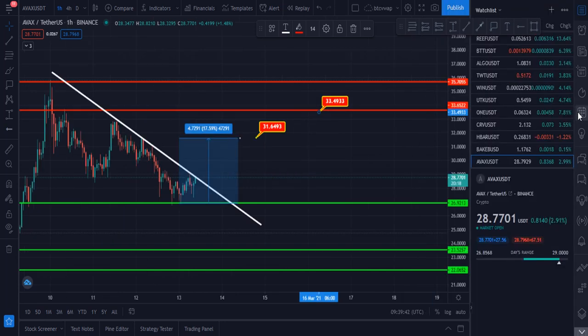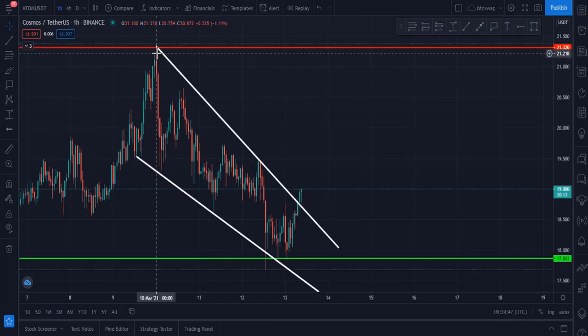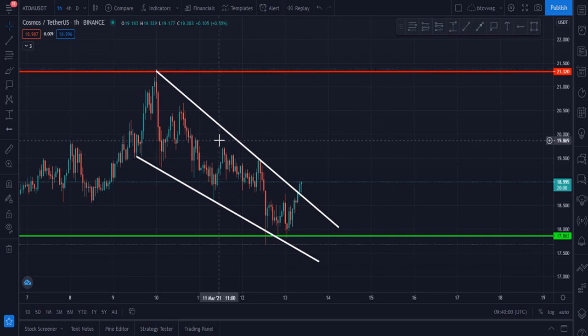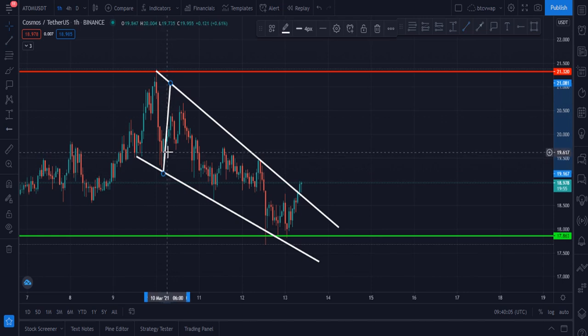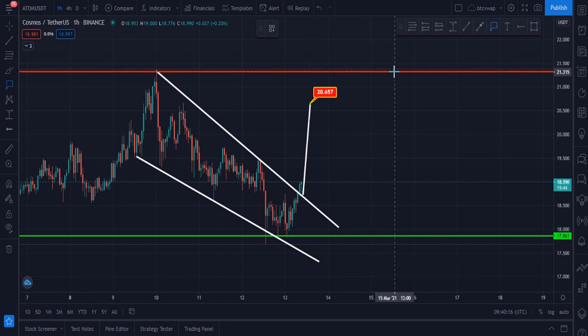Let me please show you my next chart, which is Cosmos. Cosmos was rejected at $21.3, and now it is breaking this falling wedge. And let me please tell you my next target for Cosmos right now. Our next target for Cosmos is $20.6, and the second target should be this 21.31. These are two targets.